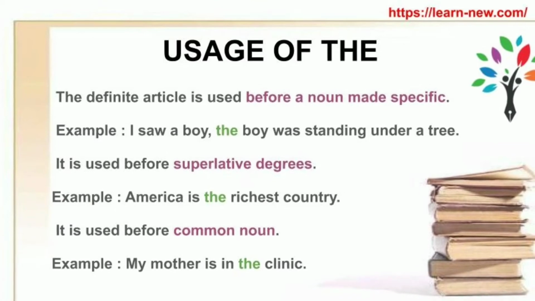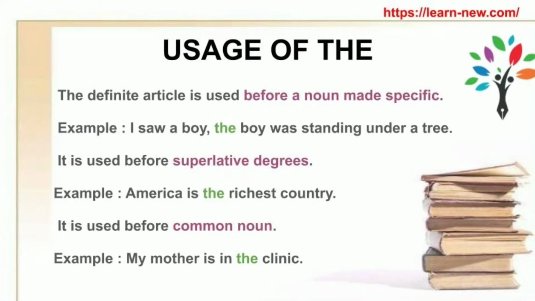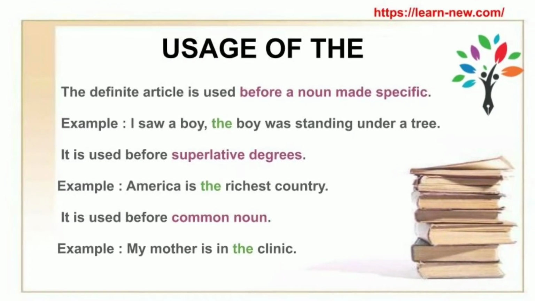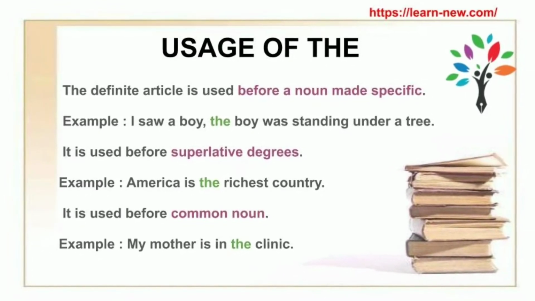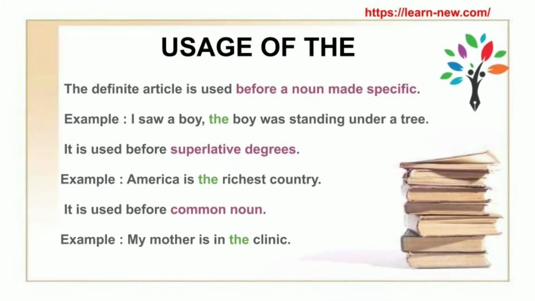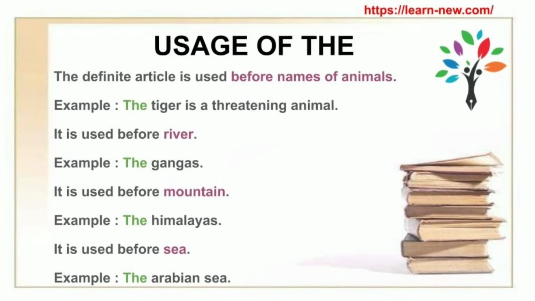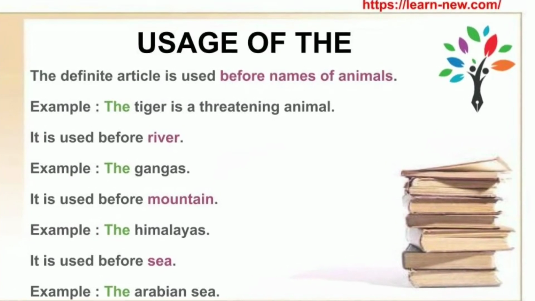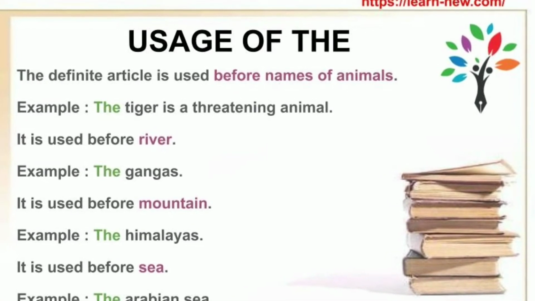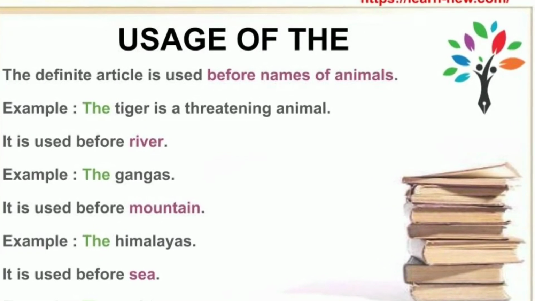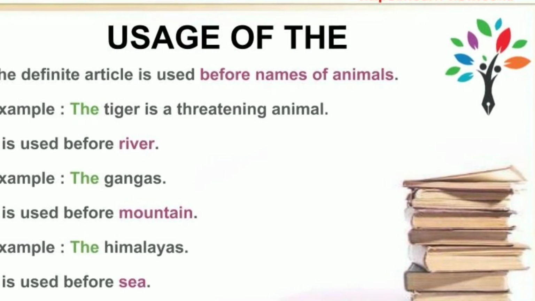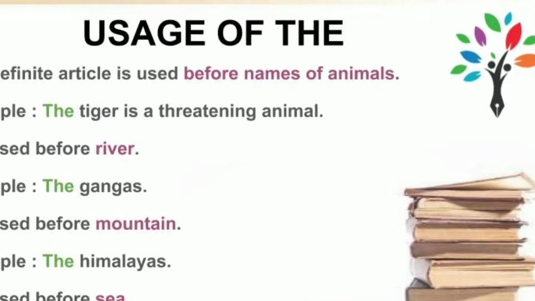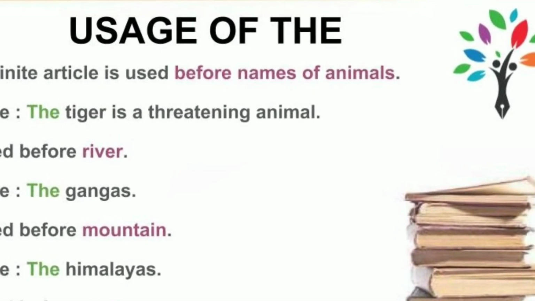Before some common nouns. Example: my mother is in the clinic. Before superlative degree. America is the richest country. Before the names of animals to represent a class. Example: the tiger is a threatening animal. Before the names of rivers, mountains, seas. Example: the Ganges, the Himalayas, the Arabian Sea.